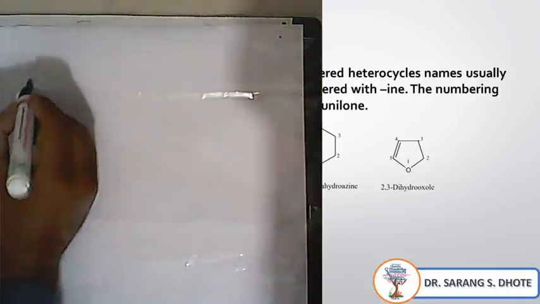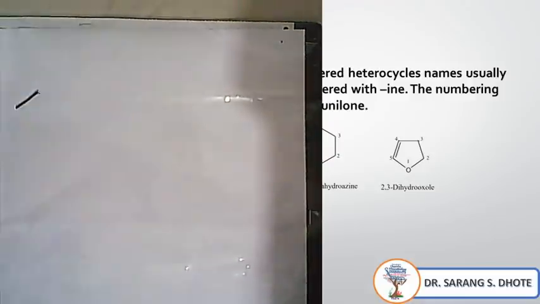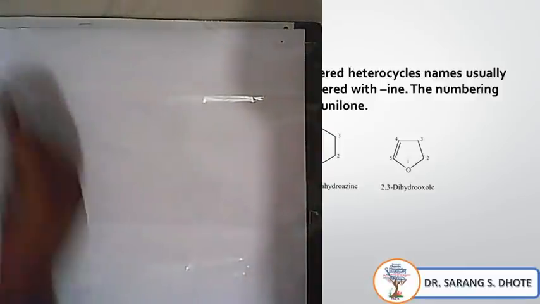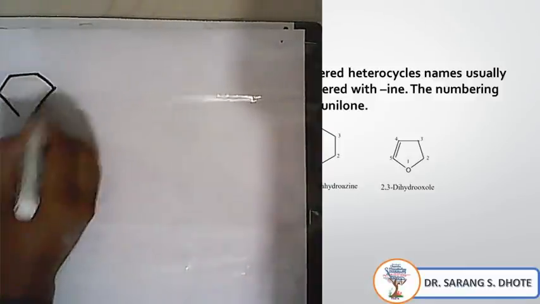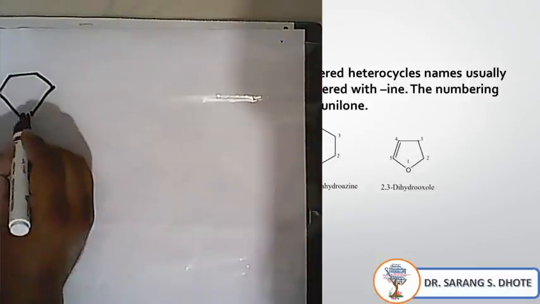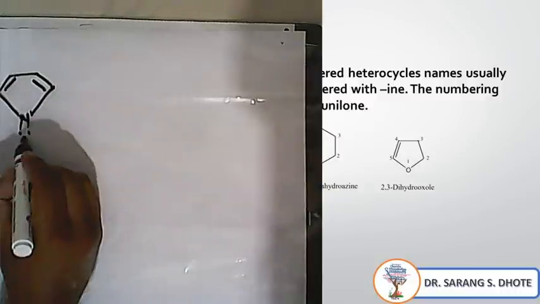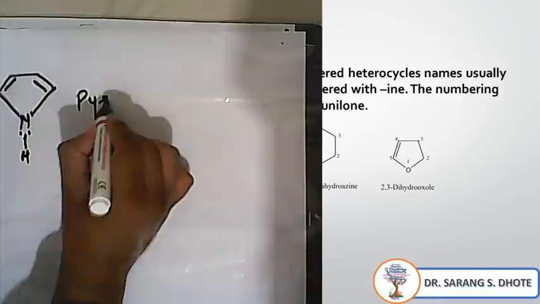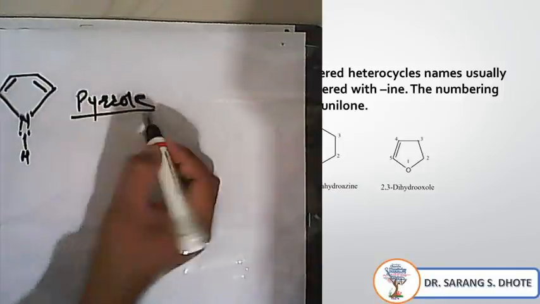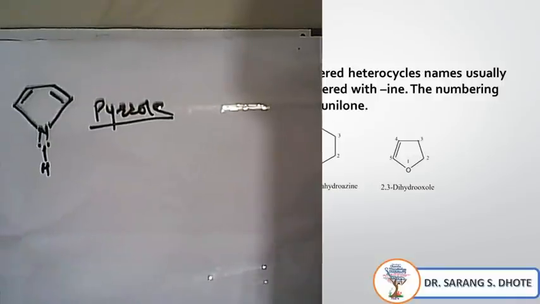According to this system, this is pyrrole. Okay, this one is the pyrrole.